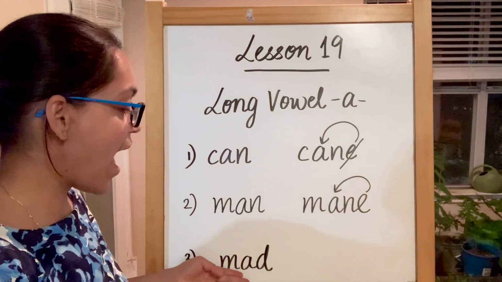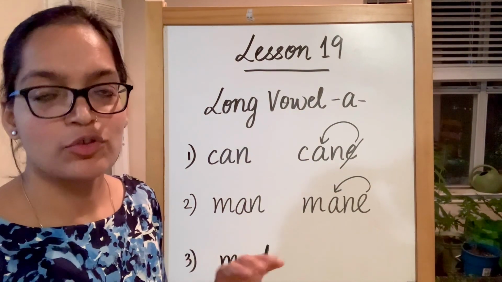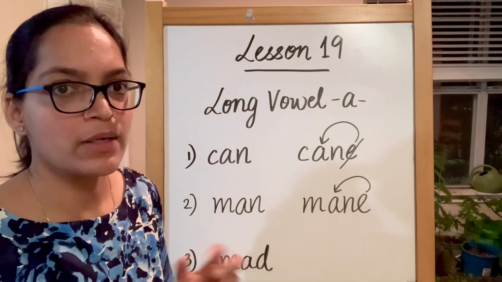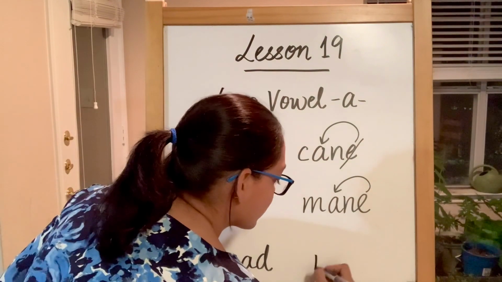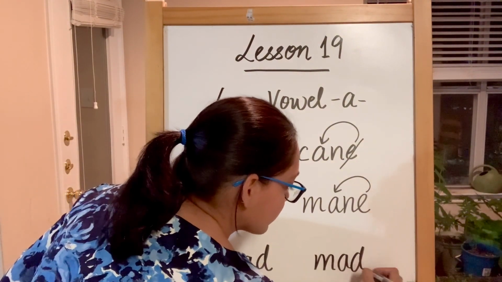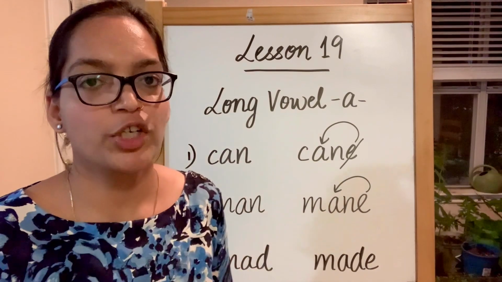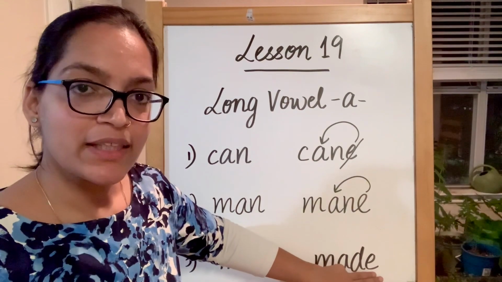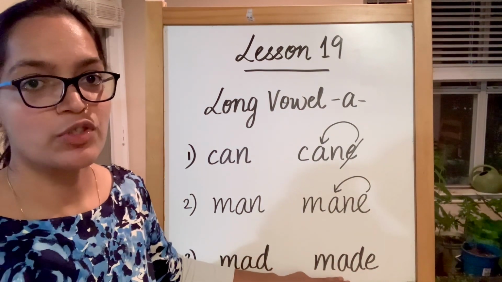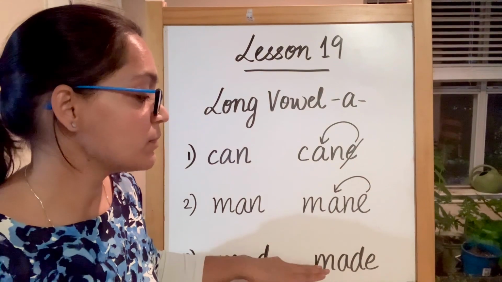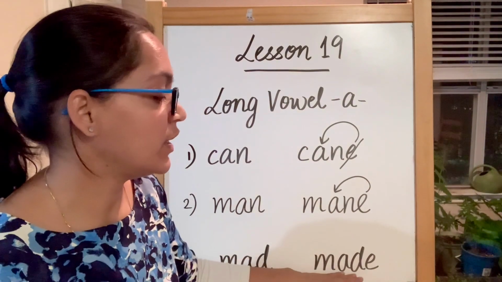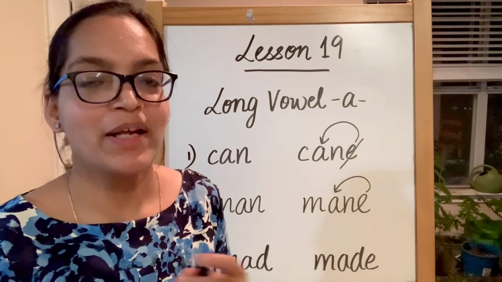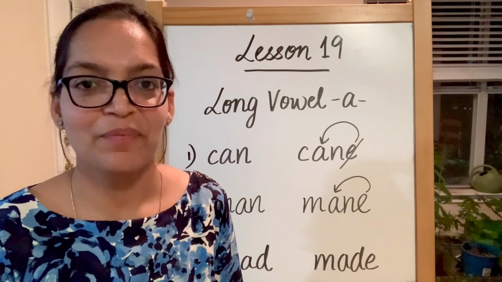Ma, a, why a? There's no E, so we're going to say short vowel A sound. Ma, a, d, mad, angry, mad. Now I have put E in the end, and let's see what difference does it make. Because I have put E in the end, this A sound is producing long vowel A sound. So this becomes ma, ay, may, and ending with the d, made. I made a cake. And that reminds me, let's do some sentences and see if we can read them.